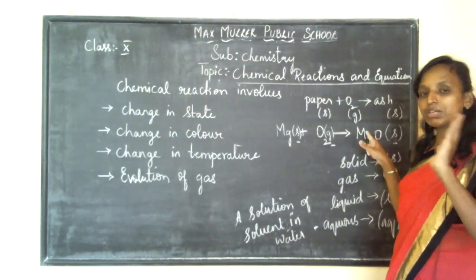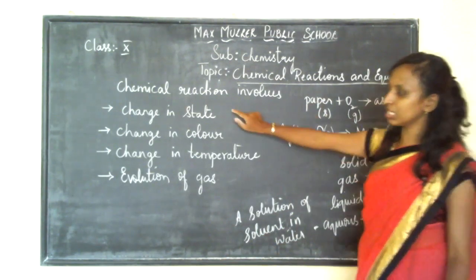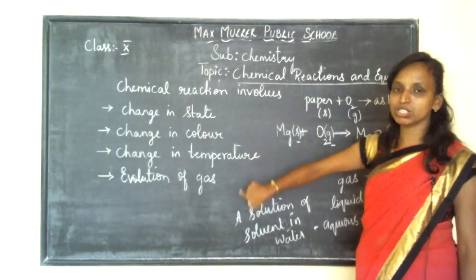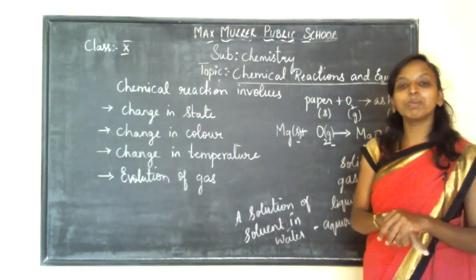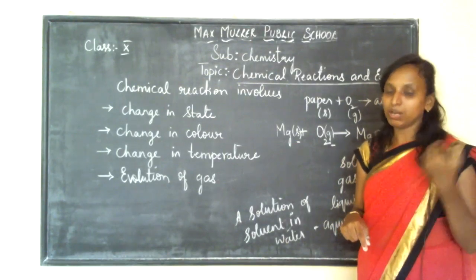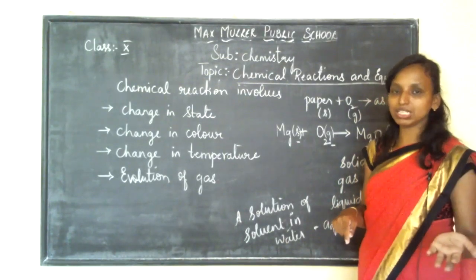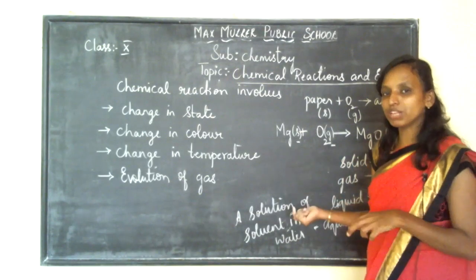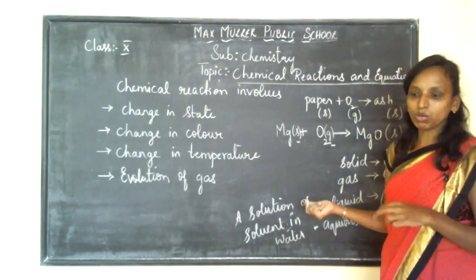So what does a chemical reaction involve? It involves change in state, change in color, change in temperature, and evolution of gas. So we know the definition of a chemical reaction and what an example is. You can give many examples, children, and I gave you a few examples to write your chemical equation.